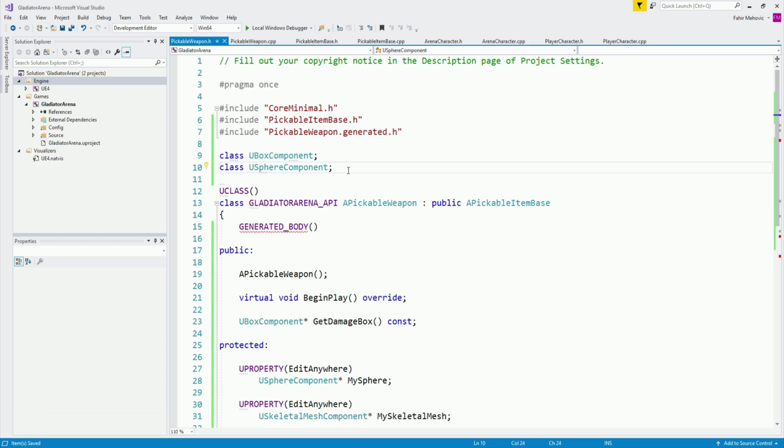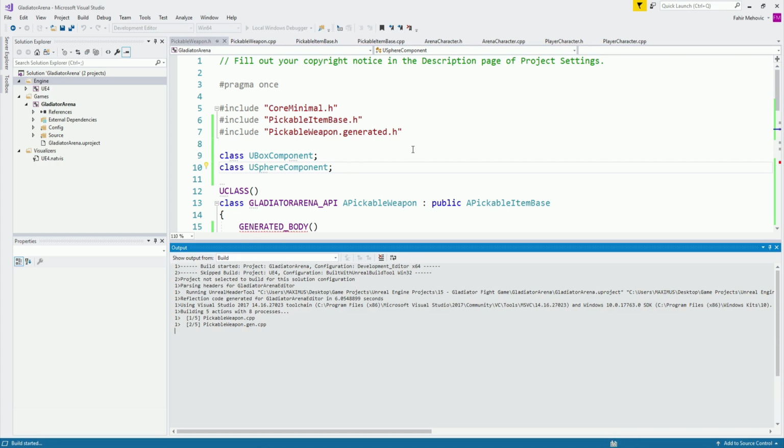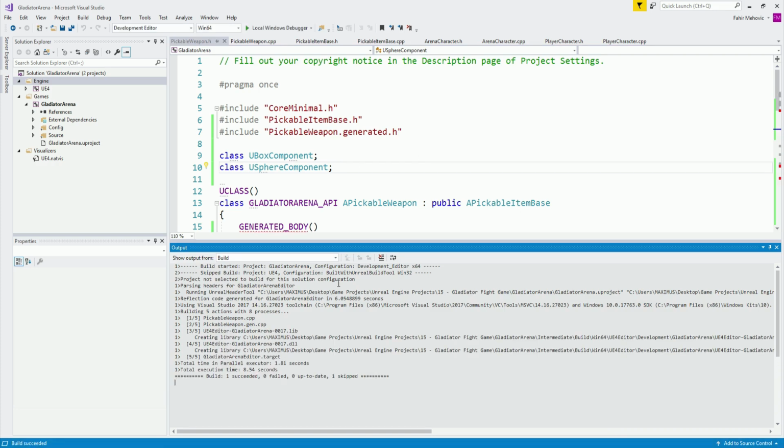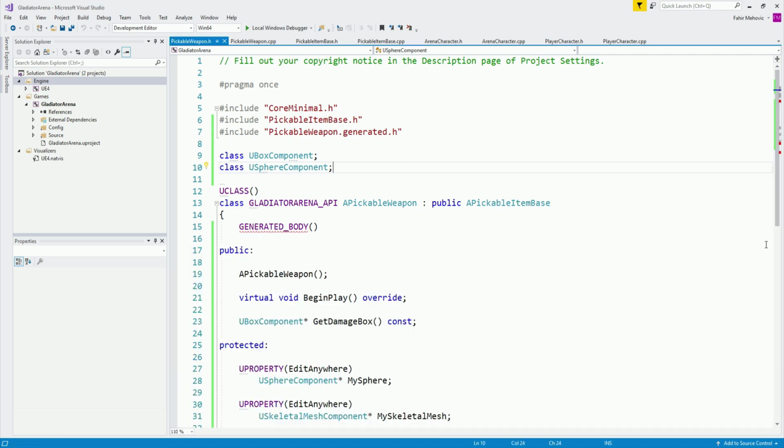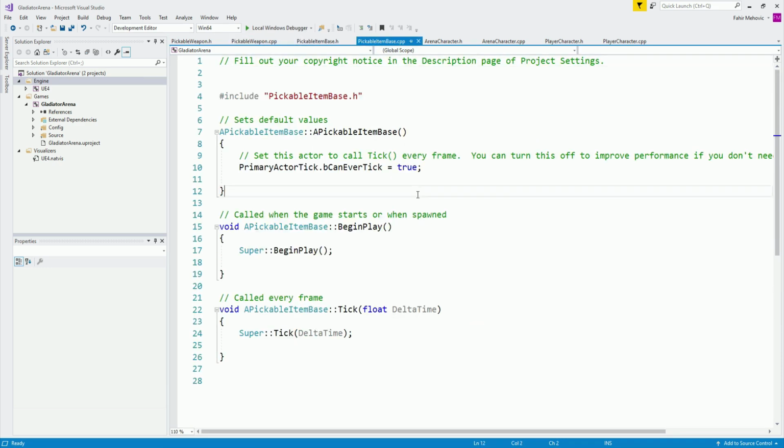Let's test it out now. Control-Shift-B to compile everything and make sure that everything is okay. Let's wait for it to compile. Hopefully my computer will be faster, and yes, it is. So here it is, build has succeeded. There you go, we have our item base and we have our weapon, our pickable weapon and item base.